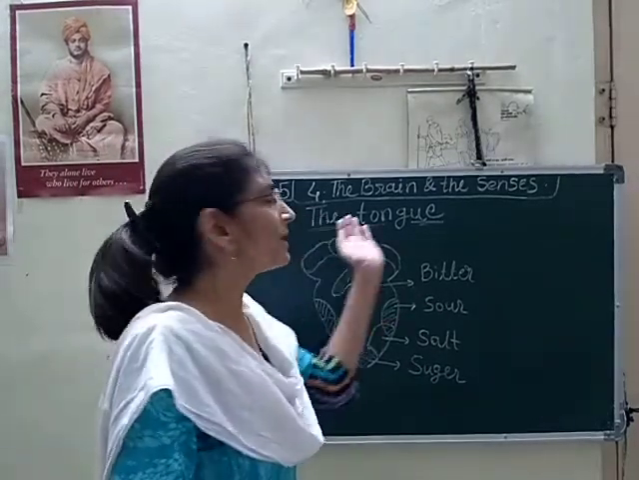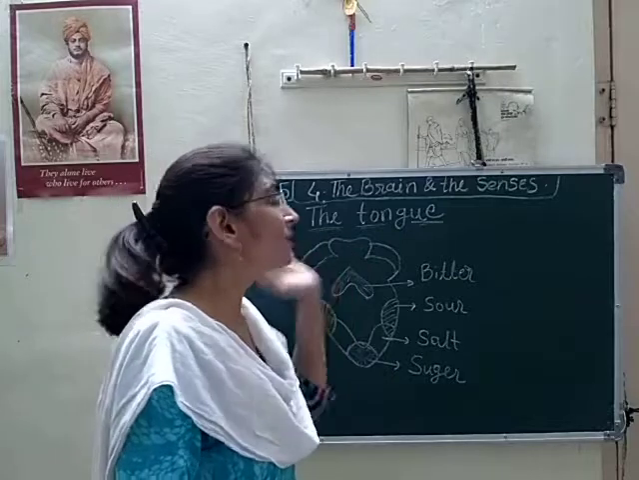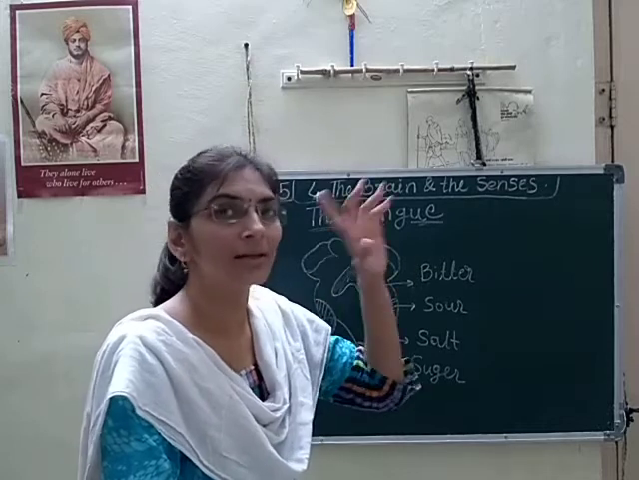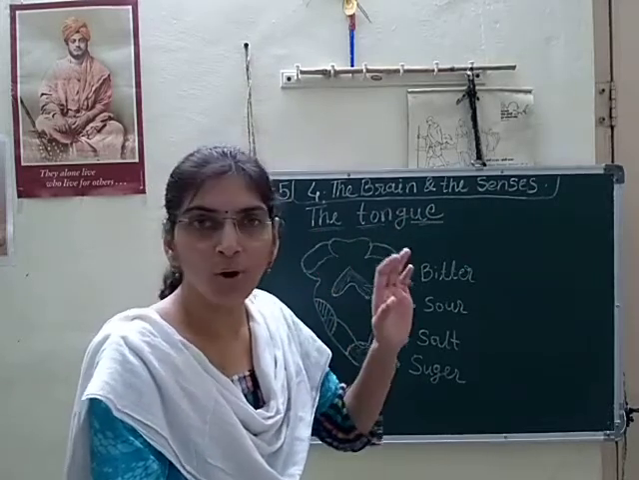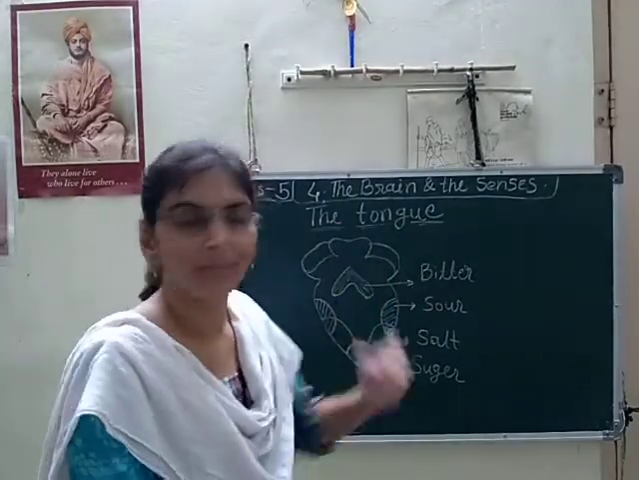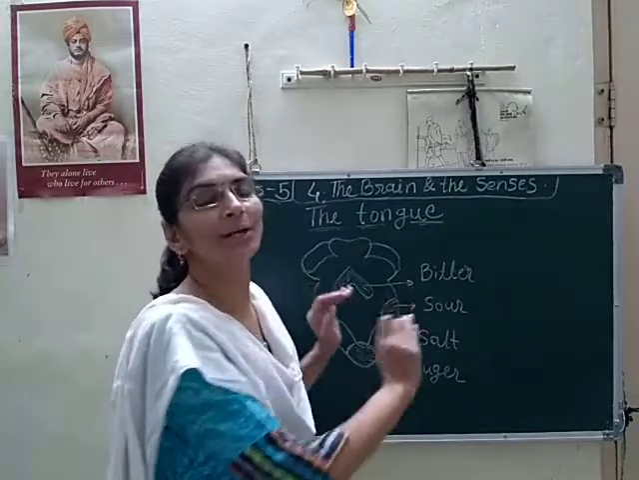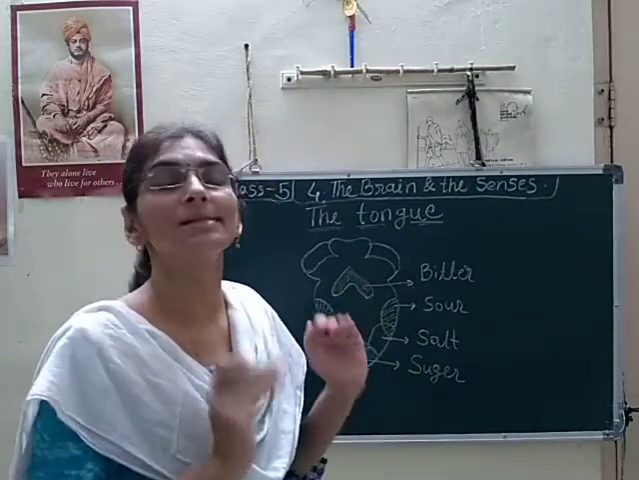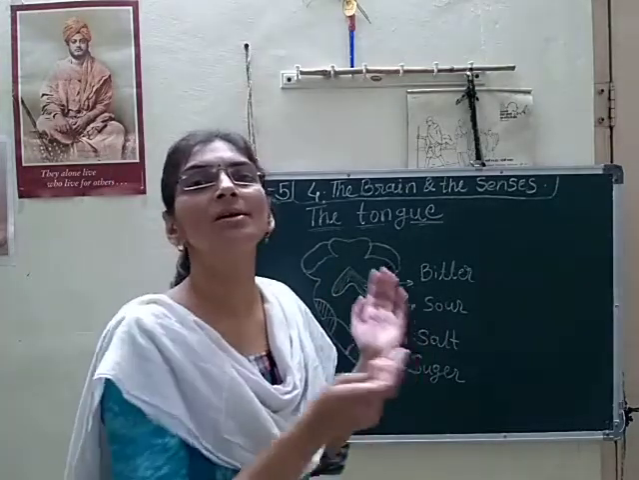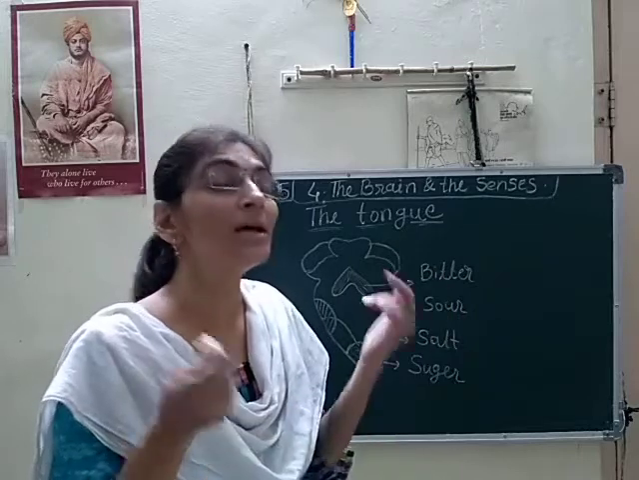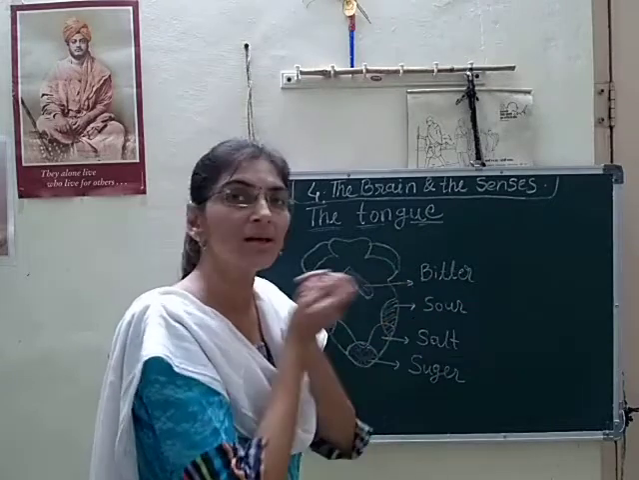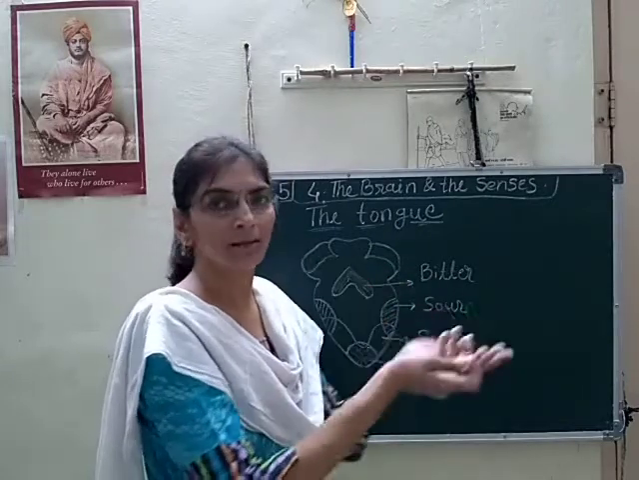Hello, now we will see the next sense organ, that is the tongue. Up to that we have seen the eye, the ear, the nose. Now we will see the next sense organ, the tongue. It also has particular types of nerves for the sensation of taste, and all those nerves are called receptors. Generally they are called receptors because they receive the sense of that particular organ.